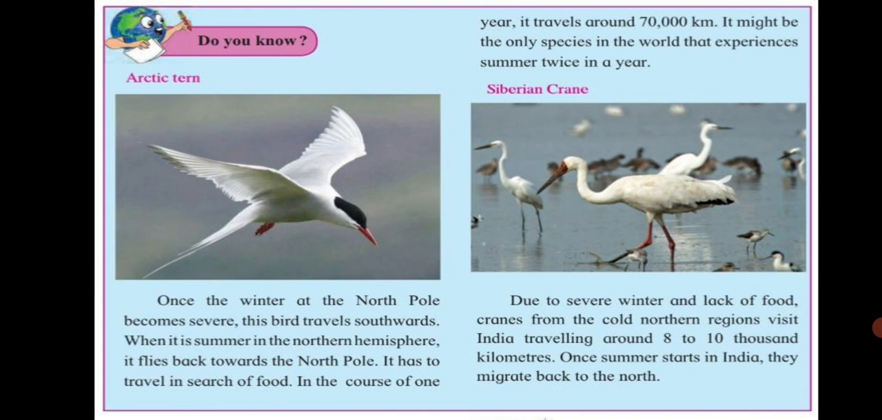Next, we have a Siberian crane. Due to severe winter and lack of food, cranes from the cold northern regions visit India, traveling around 8 to 10,000 kilometers. Once summer starts in India, they migrate back to the north. So this way we see animals adapt themselves to the situation, and sometimes they even have to migrate. So migration is seen not only in human beings, but animals and birds also migrate. So hope you have understood this chapter.